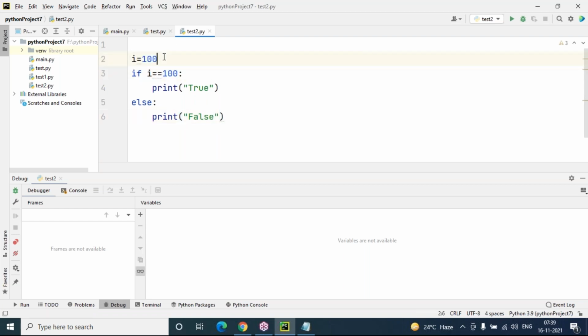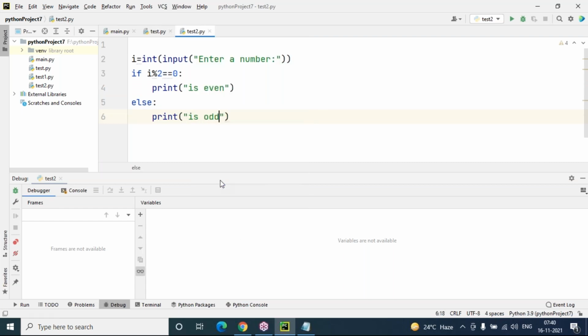For example, I want to accept a value at runtime here. I'm taking a runtime value here, int of input of, "enter a number". I'm asking for a number, and whether that number is even or odd. This is a very simple, straightforward program. So if i % 2 == 0, then I can say that it is an even number. Otherwise, I can say that it is an odd number. This is just if else condition programming.